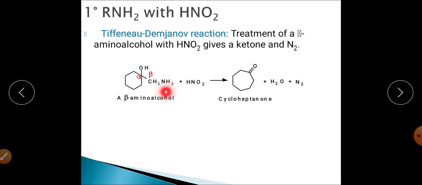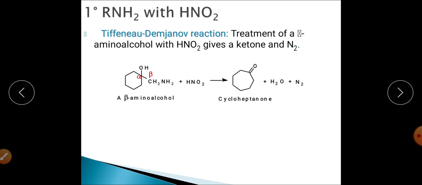This is the NH2. When this reacts with nitrous acid, this NH2 will get converted into N triple bond N, meaning the diazonium salt will be synthesized, and N2 will be eliminated from this position. So this carbon will now bear the positive charge, and this carbon is a primary carbon, so a primary carbocation will be synthesized.